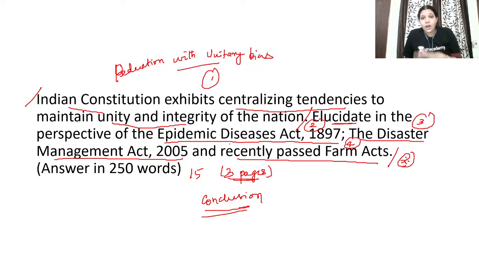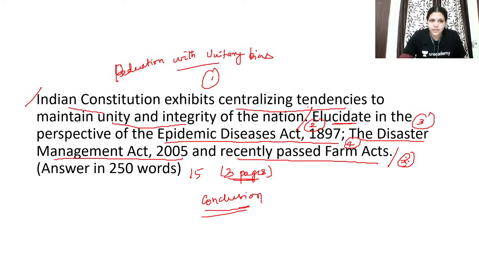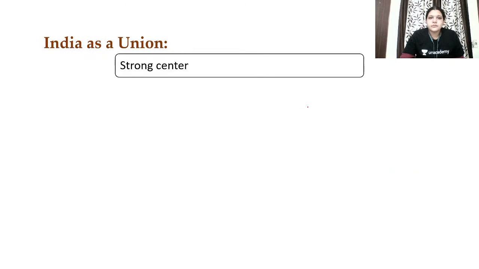Recently passed farm acts, you have 3 acts. And then you have the September 2023 acts that have been passed, and then the Epidemic Diseases Act and the Disaster Management Act. You have to talk about all these 4 points. So let's see how we are going to take it. First of all, you have to give an introduction: according to the Indian Constitution, we are a federation with unitary bias. Or you can give a quote from any of the constitution makers, such as quasi-federal in nature. India as a union.